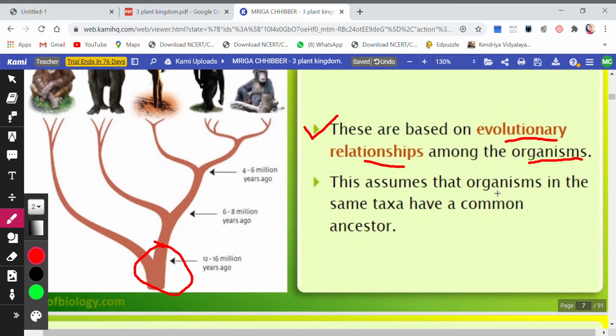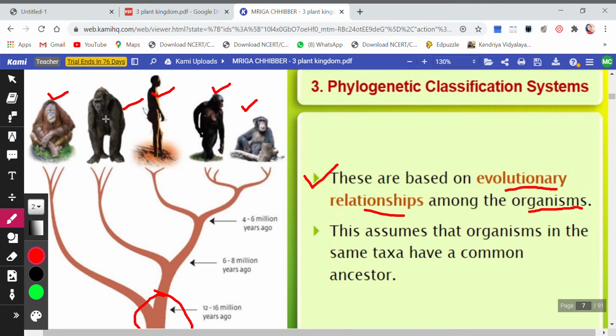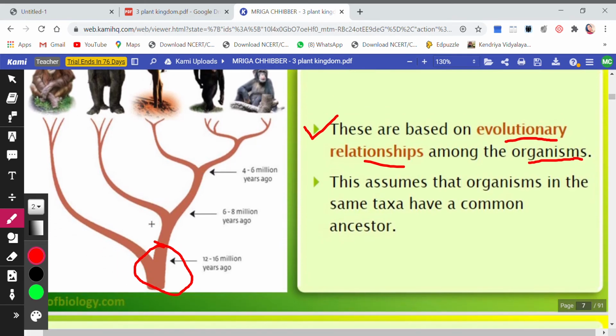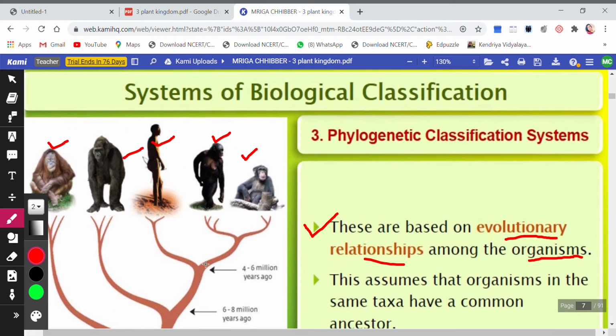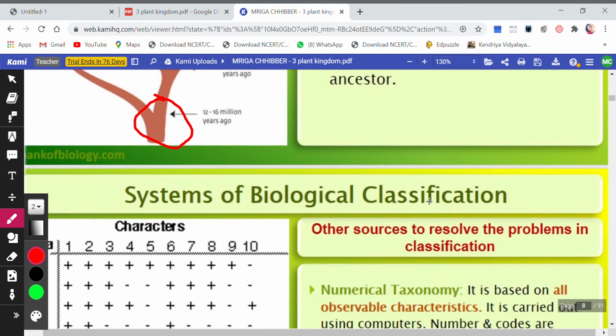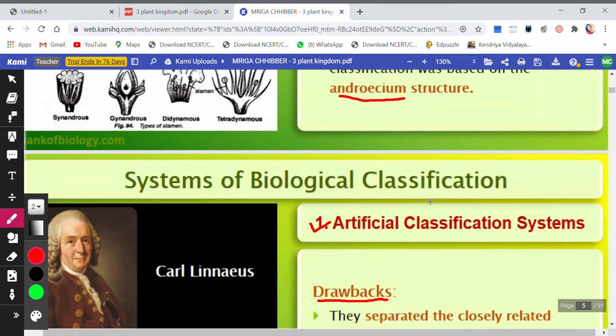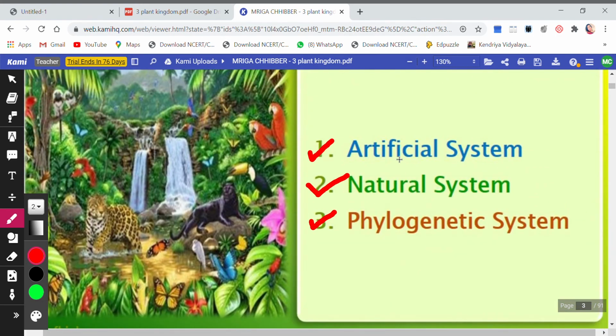Then this assumes that organisms in the same taxa have a common ancestor. तो हम सबके ये जितने भी आपके सामने figures हैं, pictures हैं, इन सबका ancestor एक ही है, one common ancestor. Okay, so this is all about phylogenetic classification system. So as I told you, there are three types of classification systems: artificial, natural, and phylogenetic. So we will describe them more elaborately in the next video.